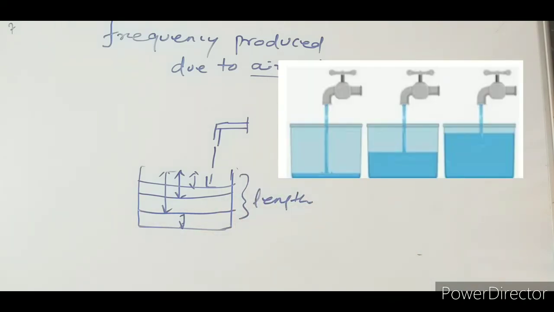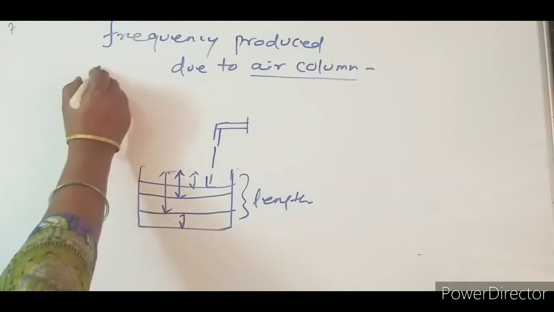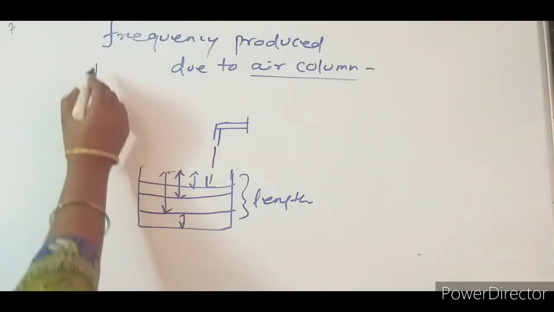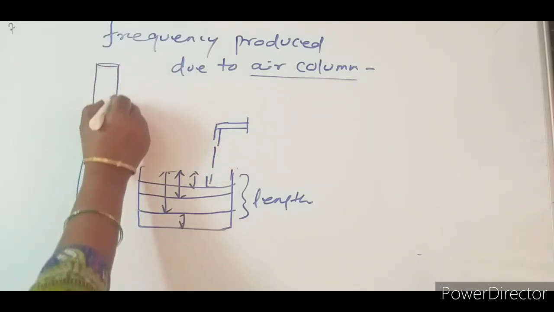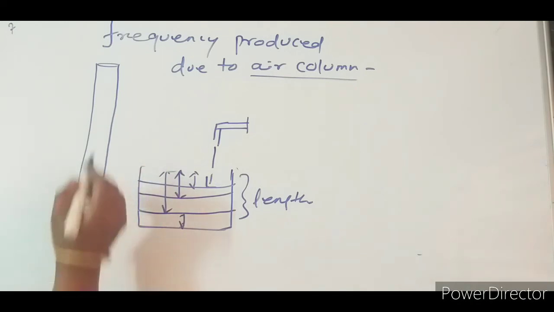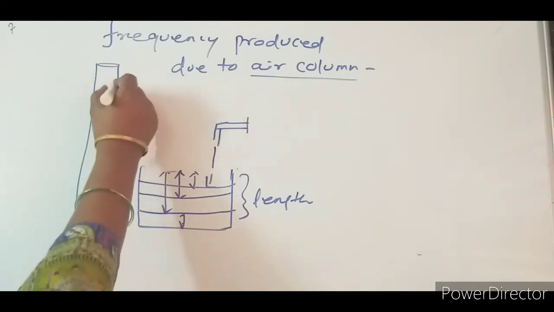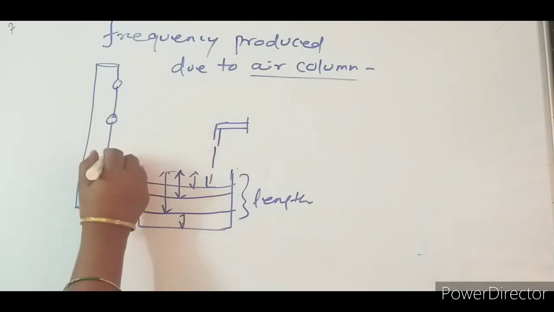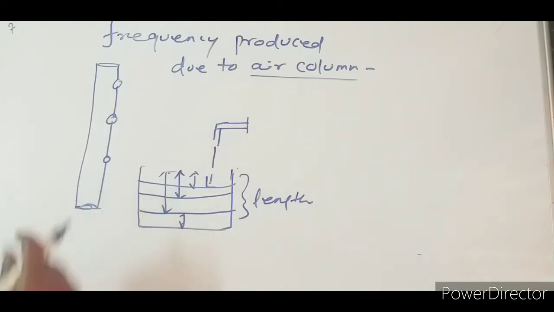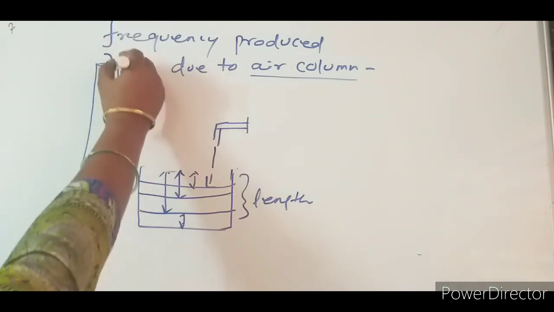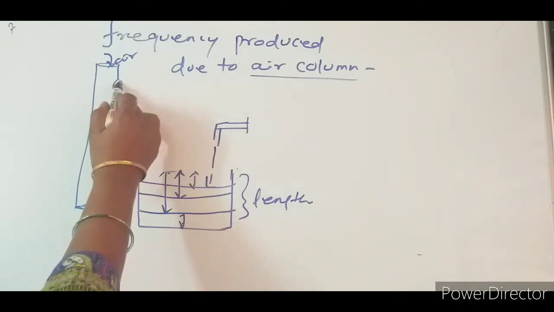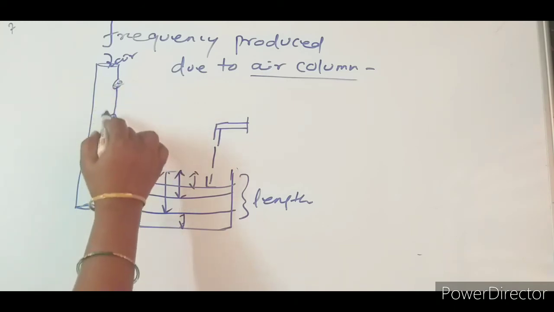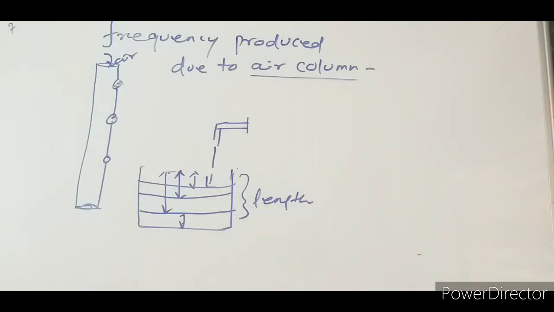The best example when we are considering this is a flute. Let it be the diagram of a flute. I am not perfect in drawing, but let us have the concept of the flute. Both the ends are open, and there will be some holes here. When the flute player blows air inside, he keeps his fingers on these holes, closing some and leaving others open. So when he closes them, he changes the air column.